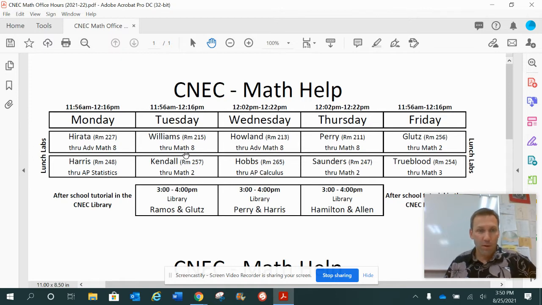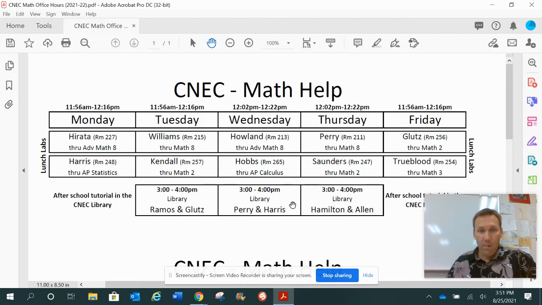So these top two rows are different teachers that are available for help at lunch on different days. You can see Monday we have Mr. Harada and Mr. Harris, Tuesday these two teachers, and so on. So that is the lunch labs that are available every day of the week.